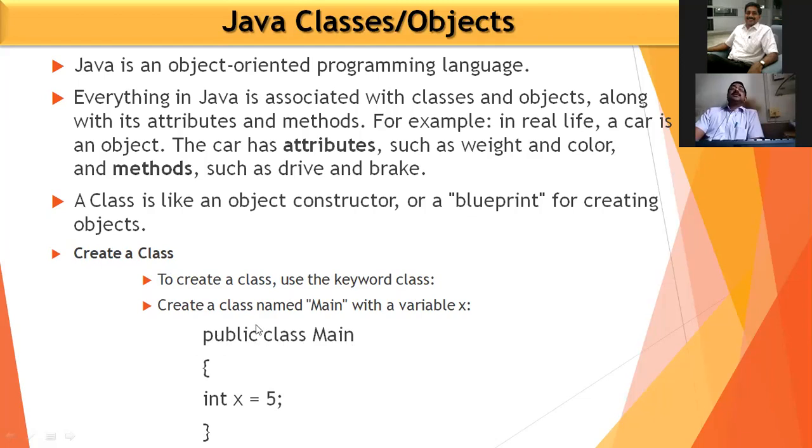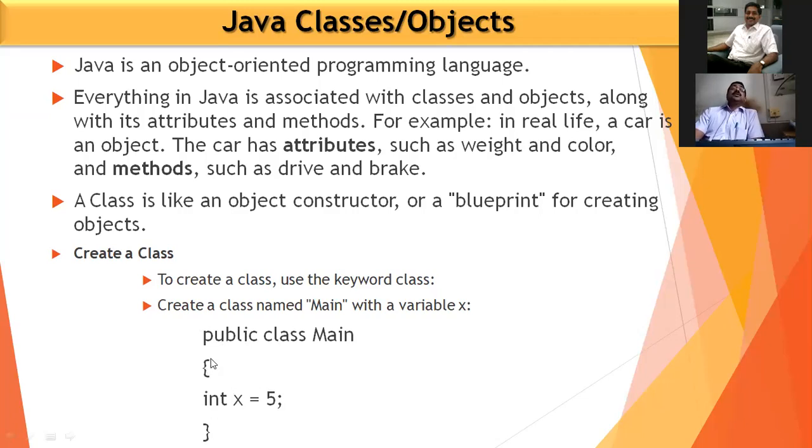The keyword class, the keyword public, this is a modifier. You can use public, you can use private, or anything may be shared, etc. But many times we are using public as a class modifier, so that the class can be used publicly in many other classes or in another program. So this is the main class. Class is a keyword. Here it is written in the middle, and public. Why is it public? Because the main can be used publicly.